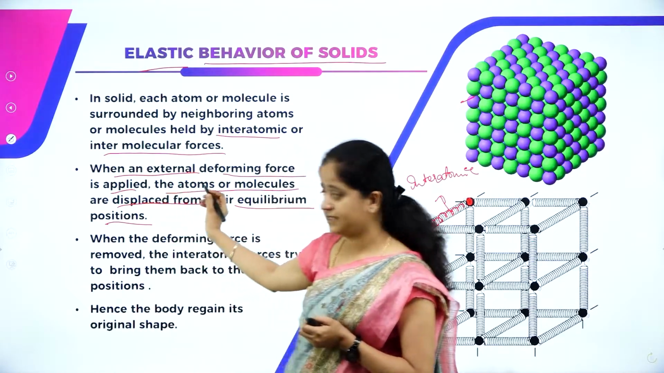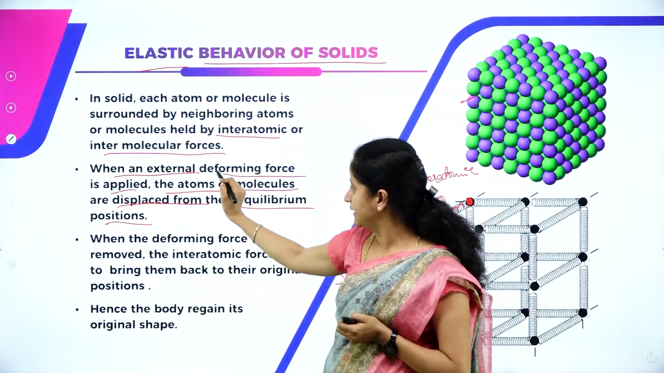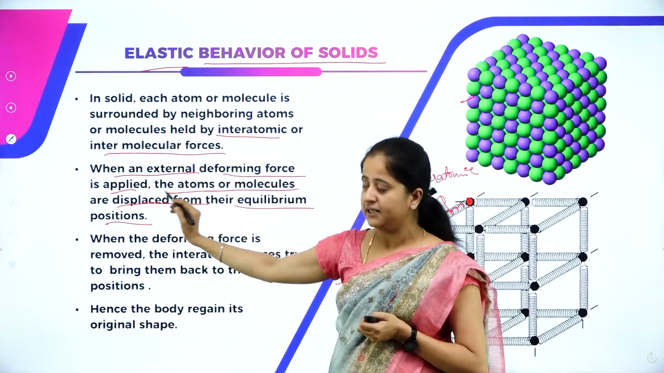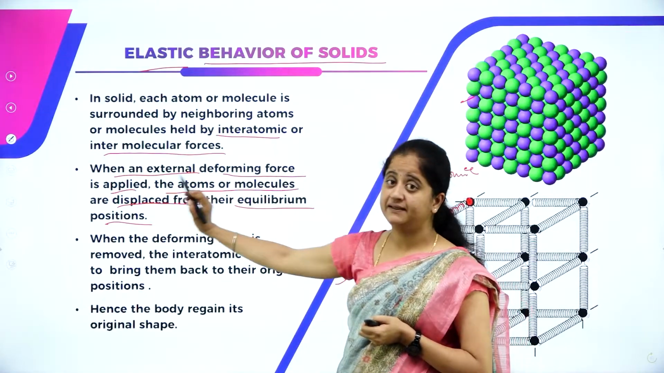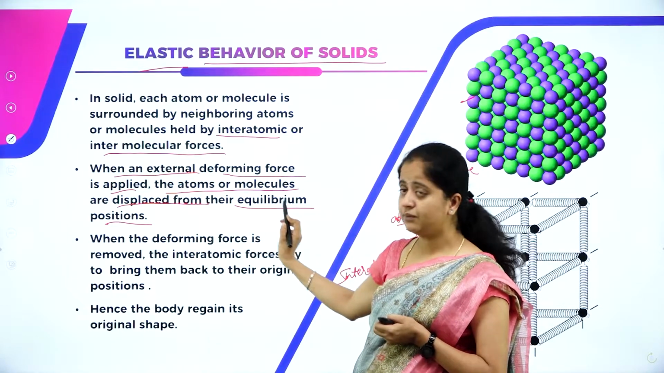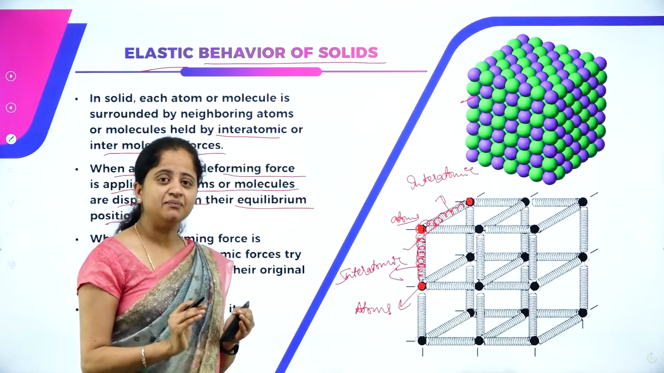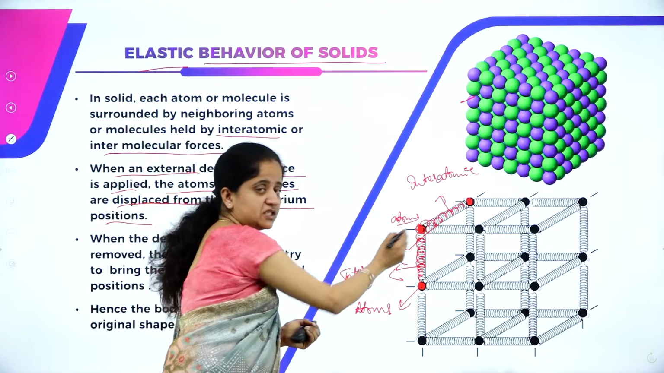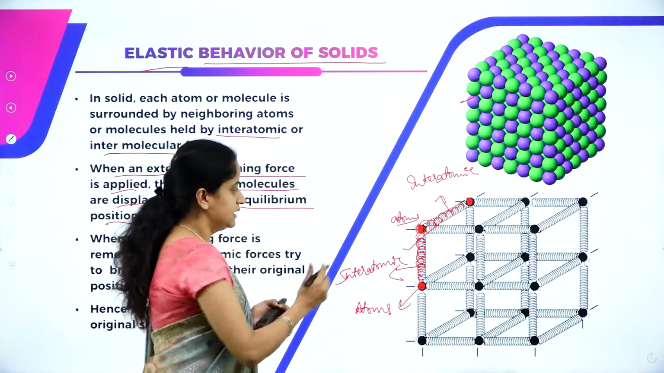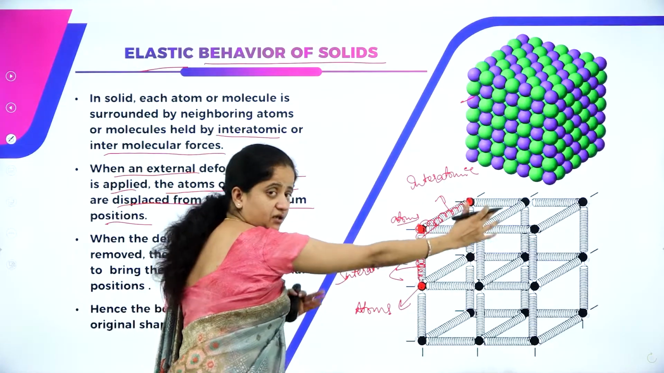So, this point is saying that when an external deforming force is applied, the atoms or molecules are displaced from their equilibrium positions. What is the meaning of equilibrium position? Equilibrium position is nothing but the mean position, their original position. So, this is the original structure of the solid.